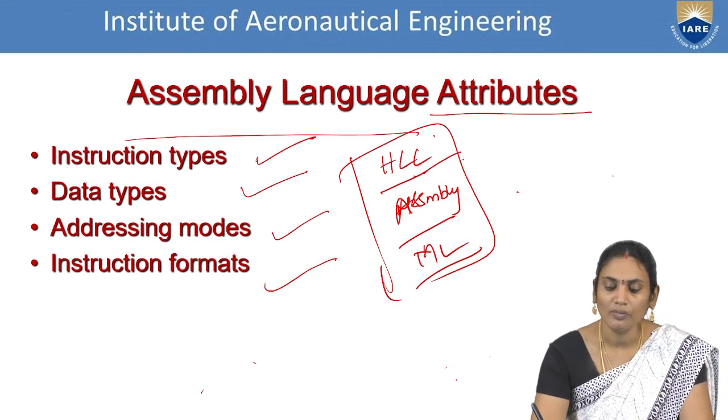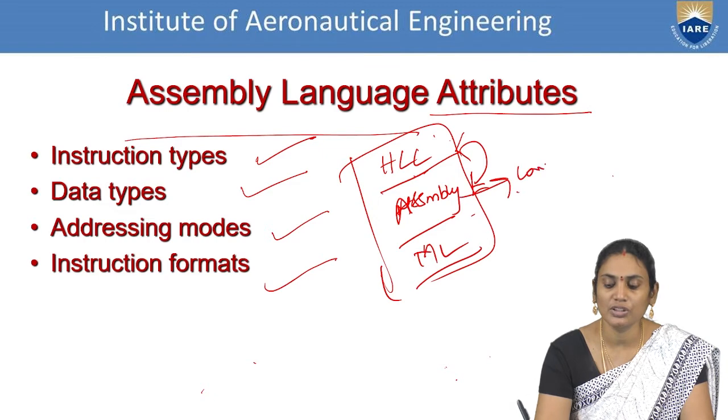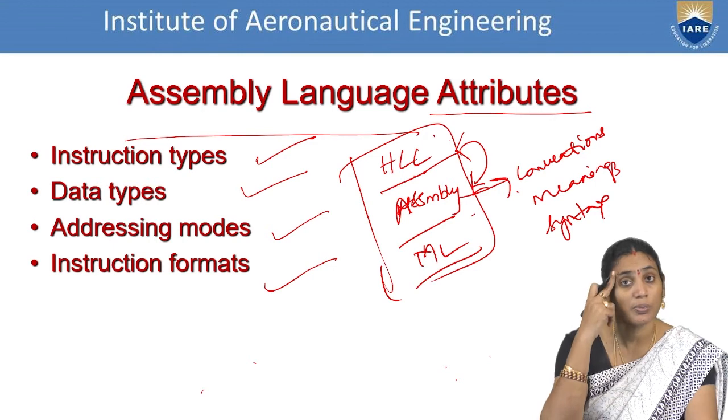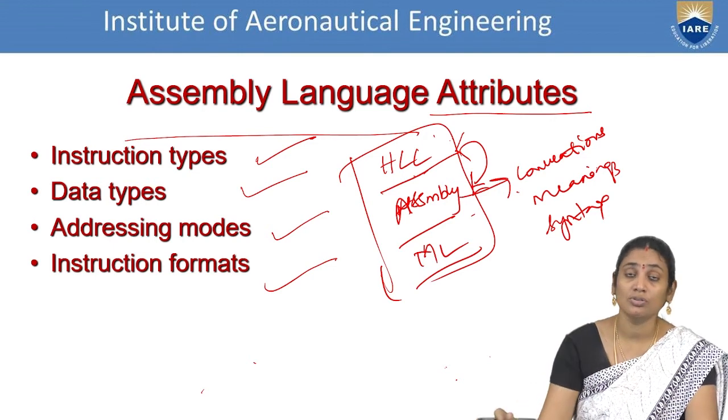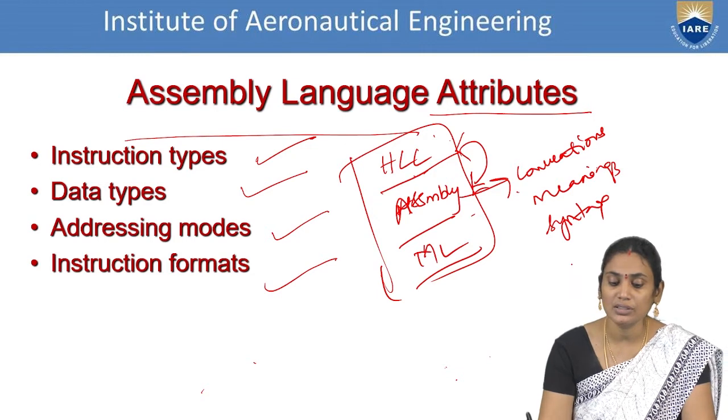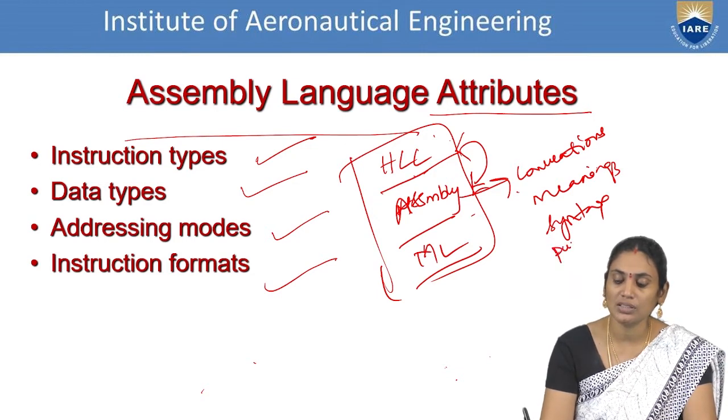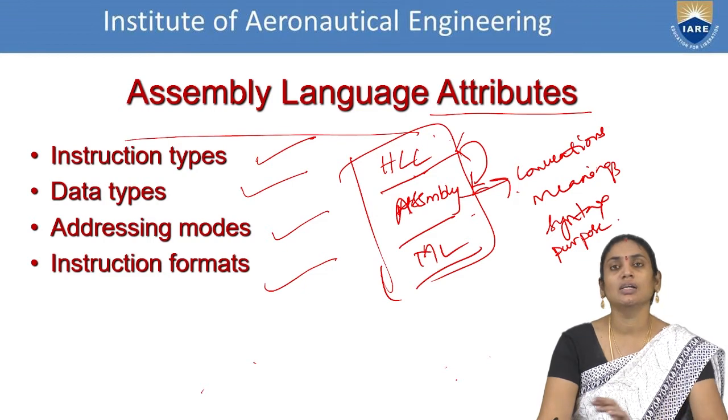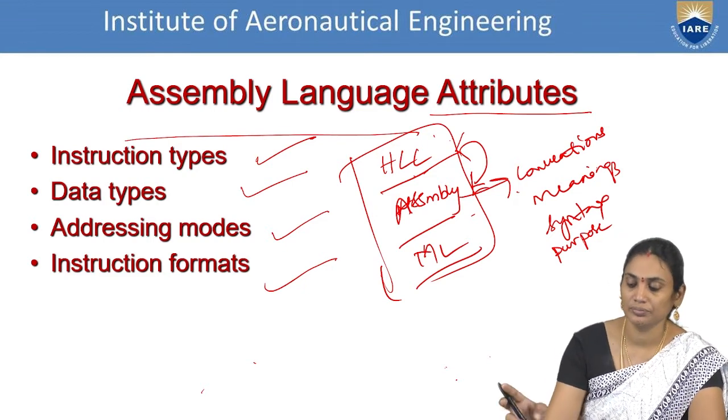Now, when I am trying to convert between these two extensions, I need to understand the conventions of the machine as well as the high level language. Then I need to understand the meanings, what exactly the program instruction is intended for. And I need to understand the syntax: what are the operations, am I giving the correct name or not. So that is also syntax. Next is what purpose it is intended for. These are the 4 basic things you have to see.